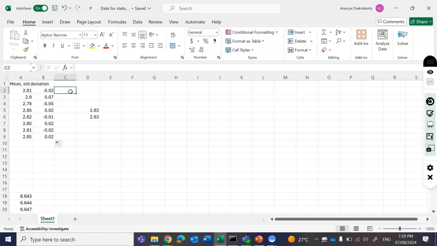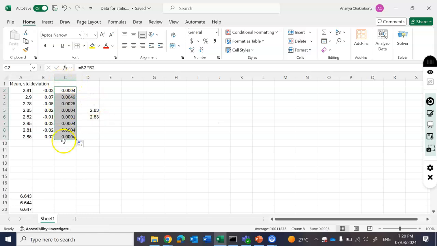And in this one, because we need to square that one, so is equal to, so square of this. So this and multiply it by the same cell value. So you have this one, and then again select that cell and drag it down.